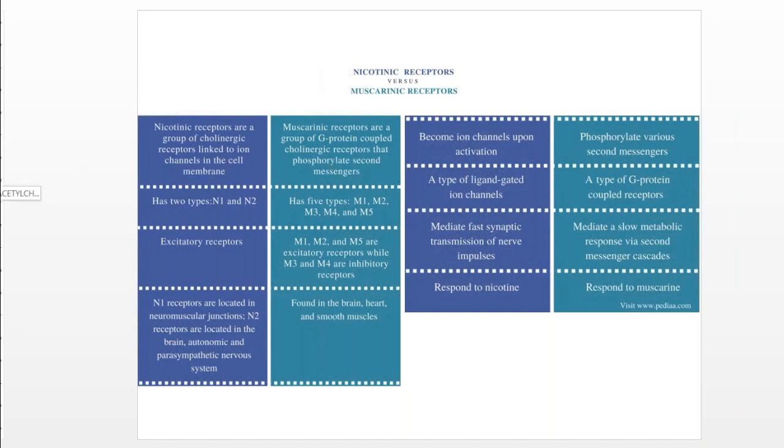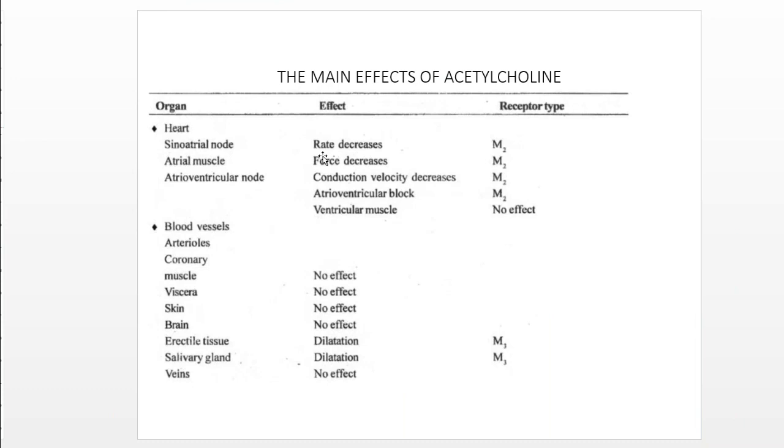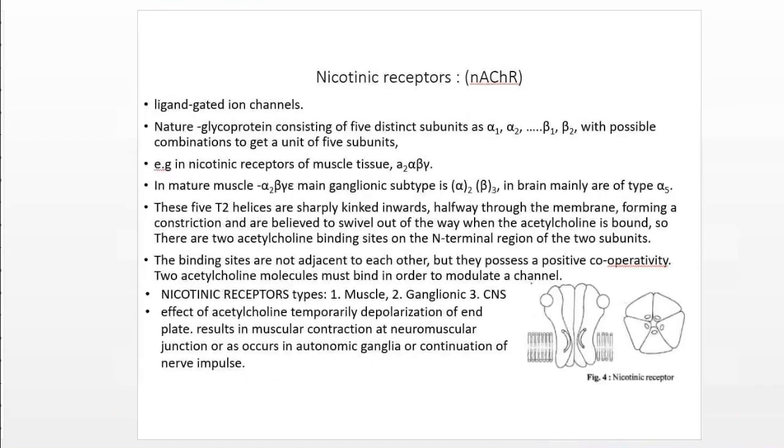We already discussed this, and we have done a short review of which types of receptors are present in the heart, different organs, and their effects. Now we are moving to the nicotinic receptor.